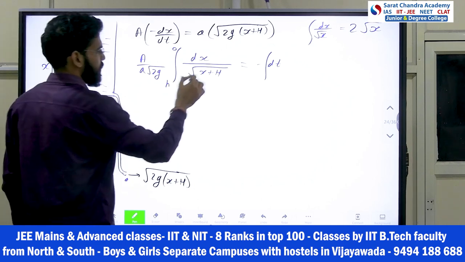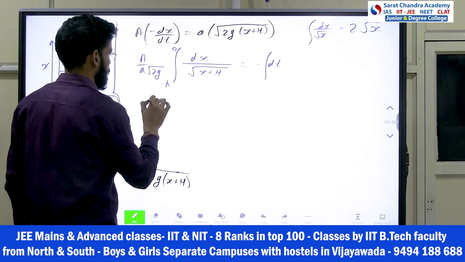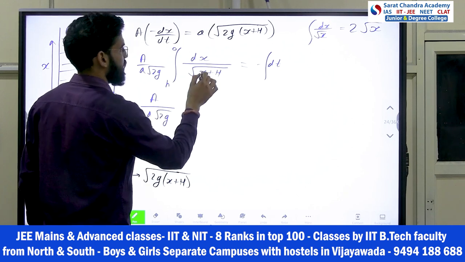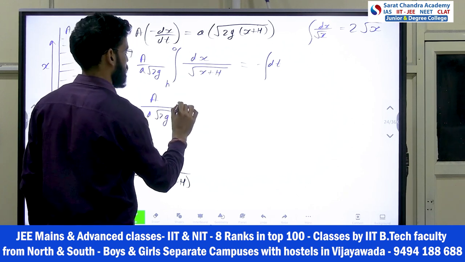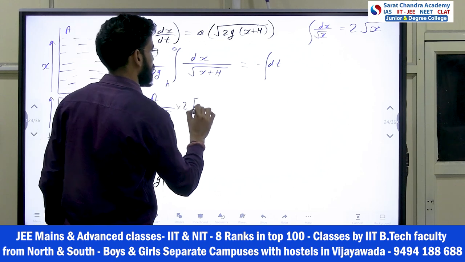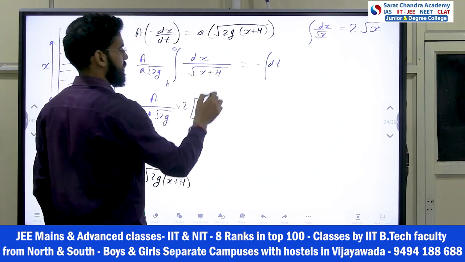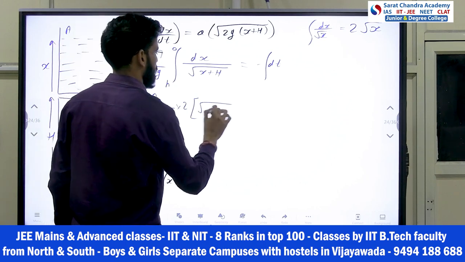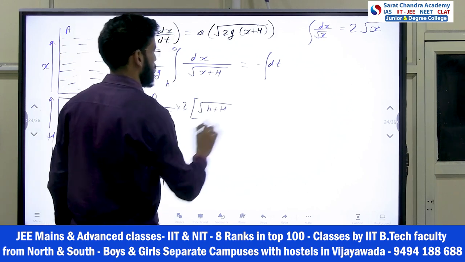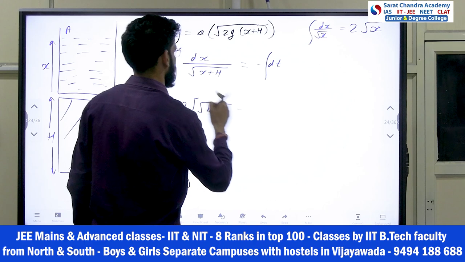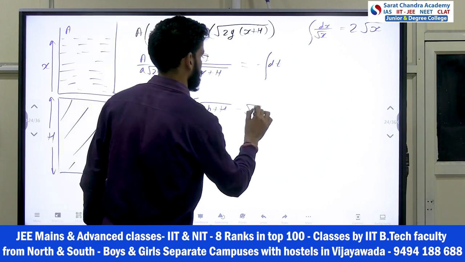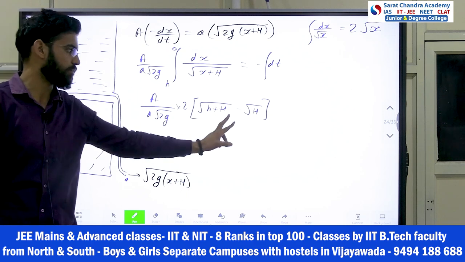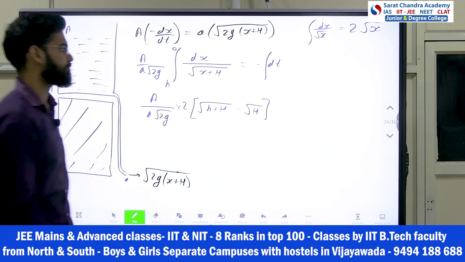Okay, so if you integrate this thing, what you will get? A upon small a under root 2g, and integrate and put the value. So 2 also came here, multiply by 2, and then root x value, first 0 then h, and there is a negative sign, so adjusted h0. So you will get small h plus capital H minus 0, you put capital H, okay. Negative sign I included, okay. After putting the limit, you include the negative sign, then this will come, okay.